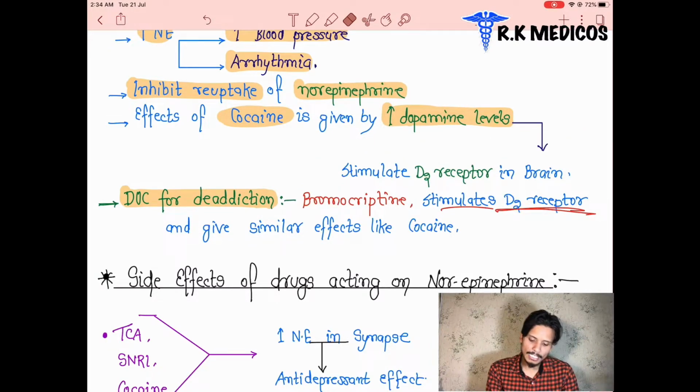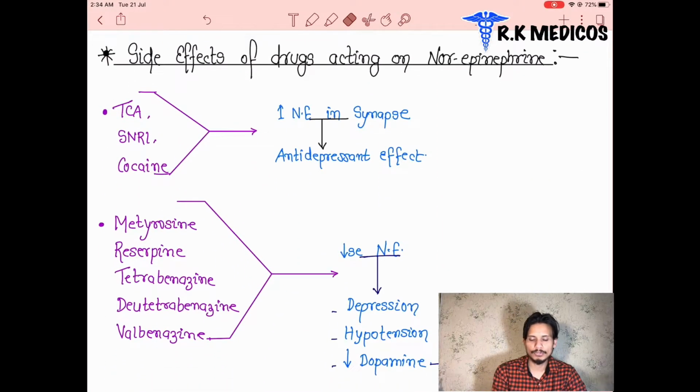So what are the side effects of these drugs? In the previous section we saw several drugs. Some of them inhibit the synthesis from tyrosine to dopa, that is metyrosine. And next we saw several drugs which stop or inhibit the VMAT2 receptors. Some drugs are going to stop the reuptake of the neurotransmitter.